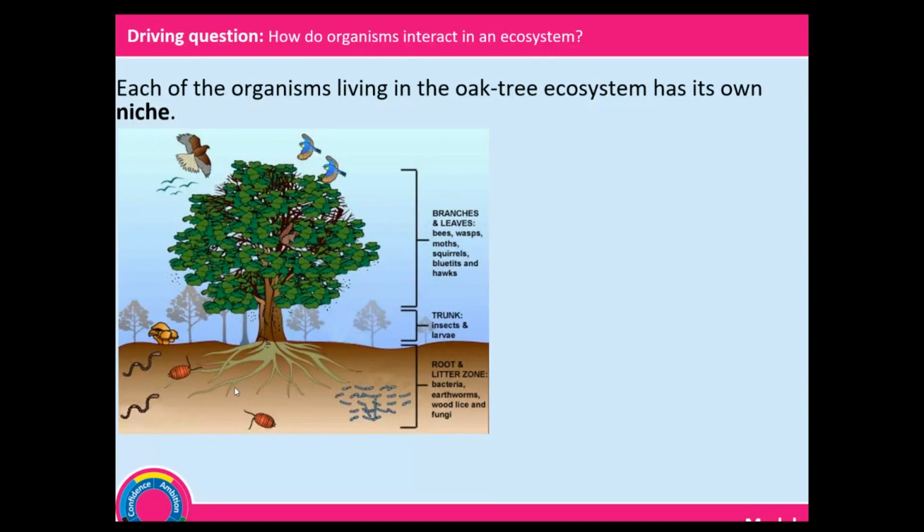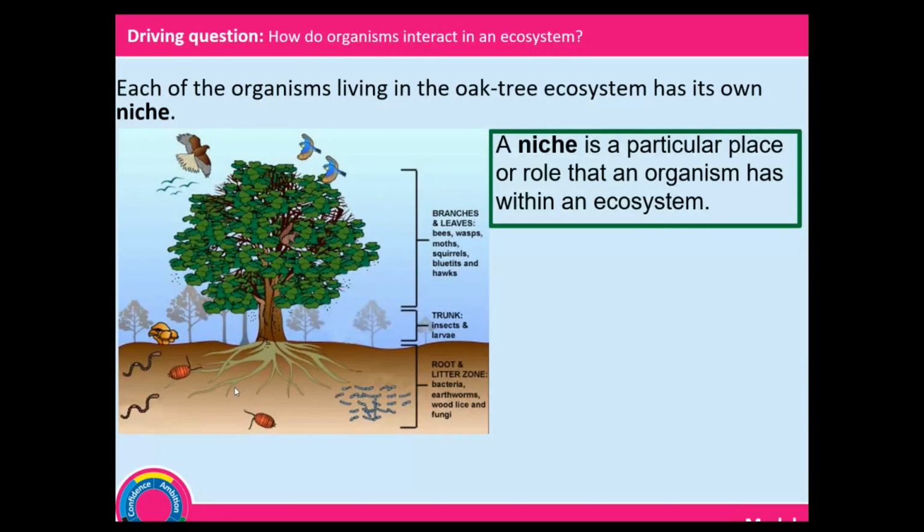But of course, that also enriches the soil and even the worms get a part of that. So the bacteria in the soil play that specific role to help with decay. Each of these things has its role to play in the ecosystem. So a niche is a particular place or role that an organism has within an ecosystem.